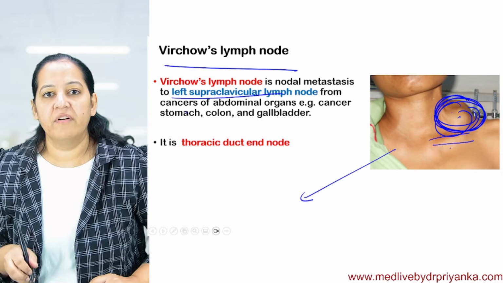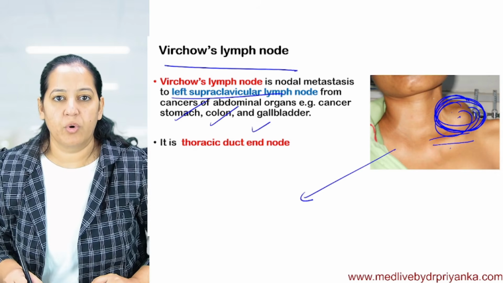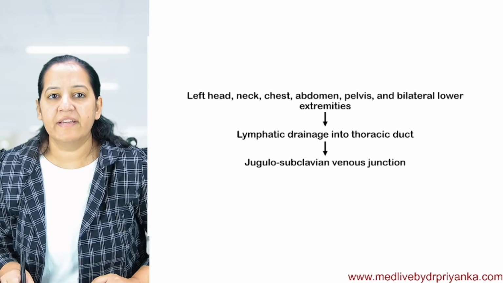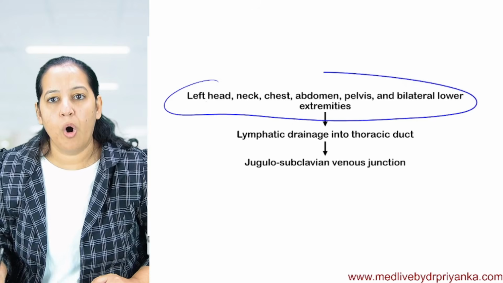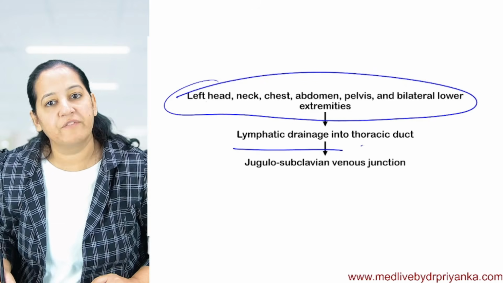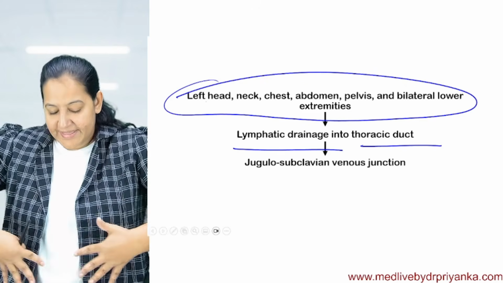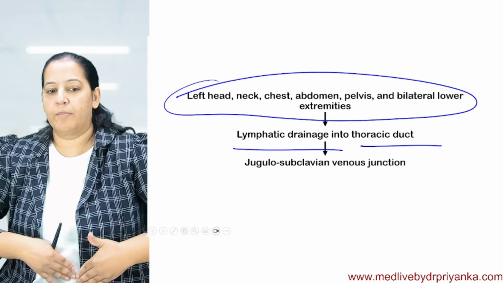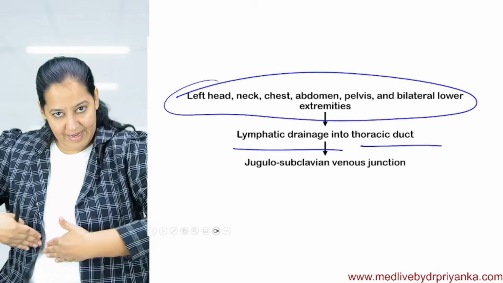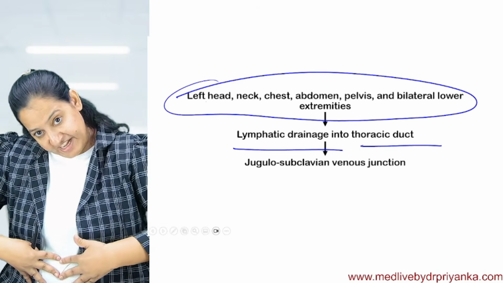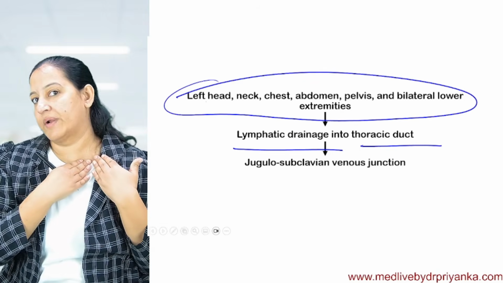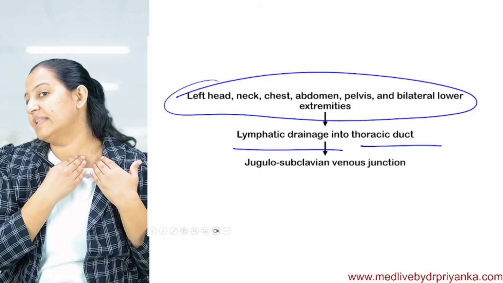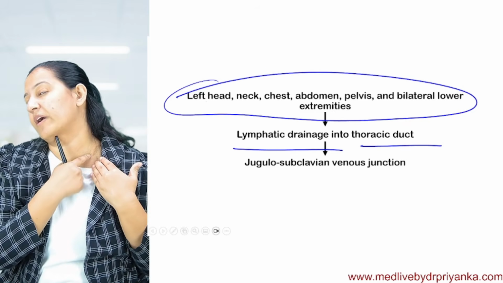You know, our entire GIT, stomach, colon, gallbladder, okay, entire GIT, the lymphatic drainage of all of them is in the thoracic duct. So my entire GIT organs, my stomach, my intestine, my colon, my gallbladder, my entire abdominal organs, the lymphatic drainage of all these organs is in the thoracic duct. And the thoracic duct is near this lymph node, the left supraclavicular lymph node.